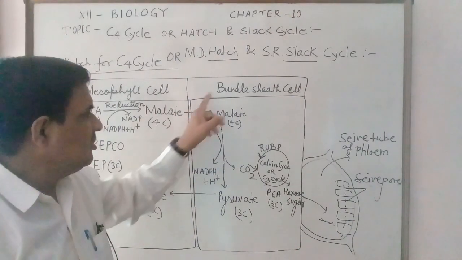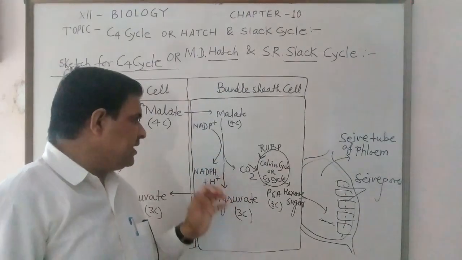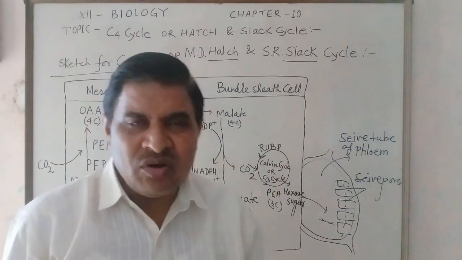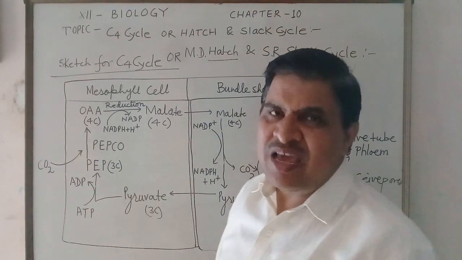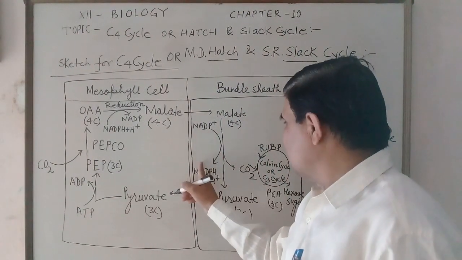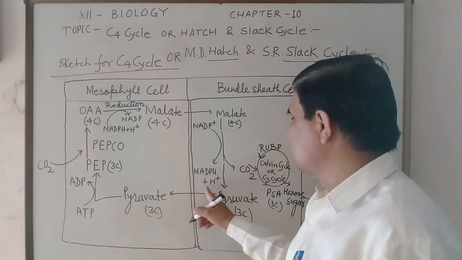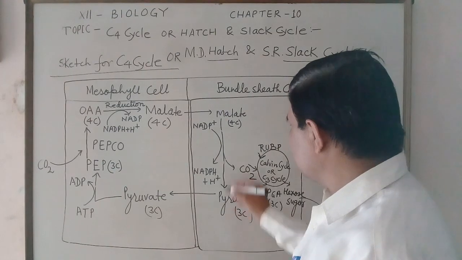Malic acid enters in the bundle sheath cell, where the oxidation of the malic acid occurs, I mean to say change of NADP positive into NADPH plus H positive.